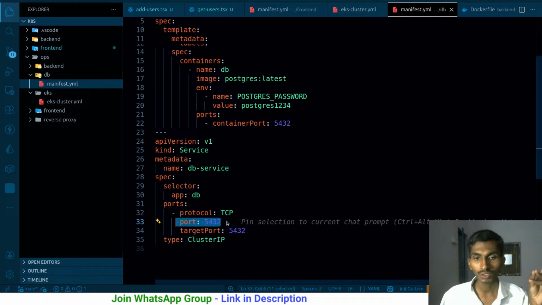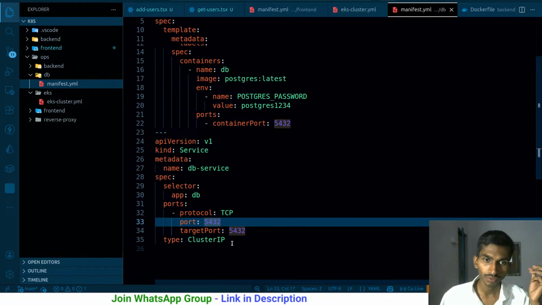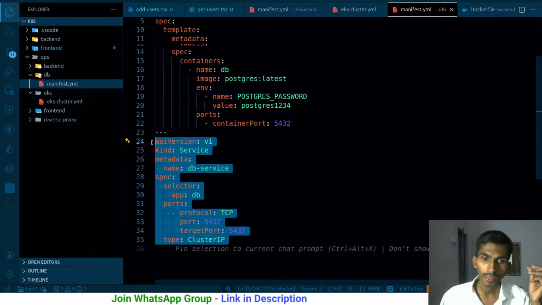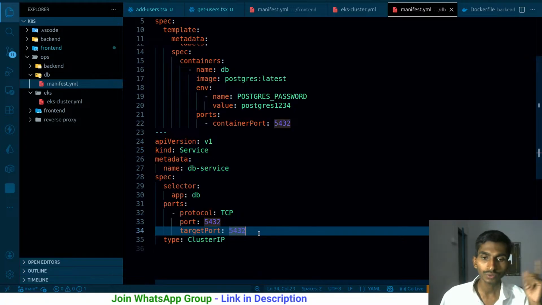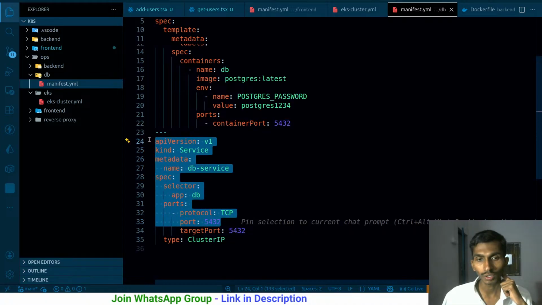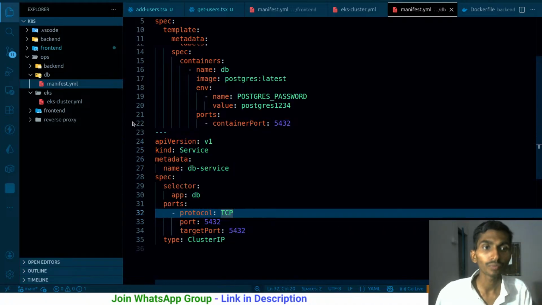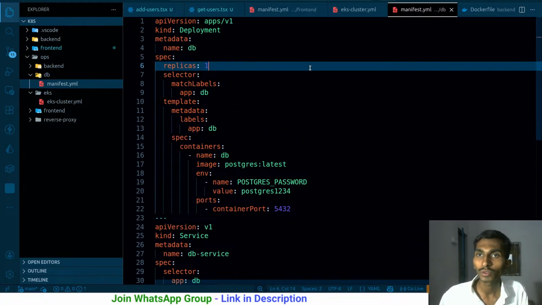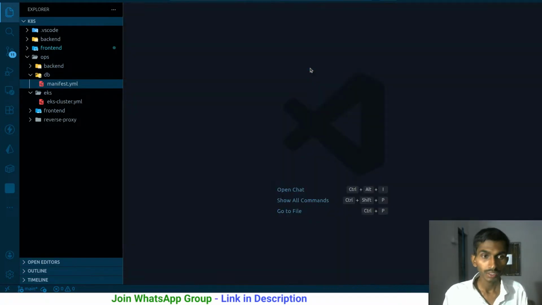So the service is running on 5432. The service, in the sense this cluster IP, and the target port is 5432. So this particular IP address is what I will try to connect to in order to connect to the database, if I'm not wrong. And the same thing is happening with the database.